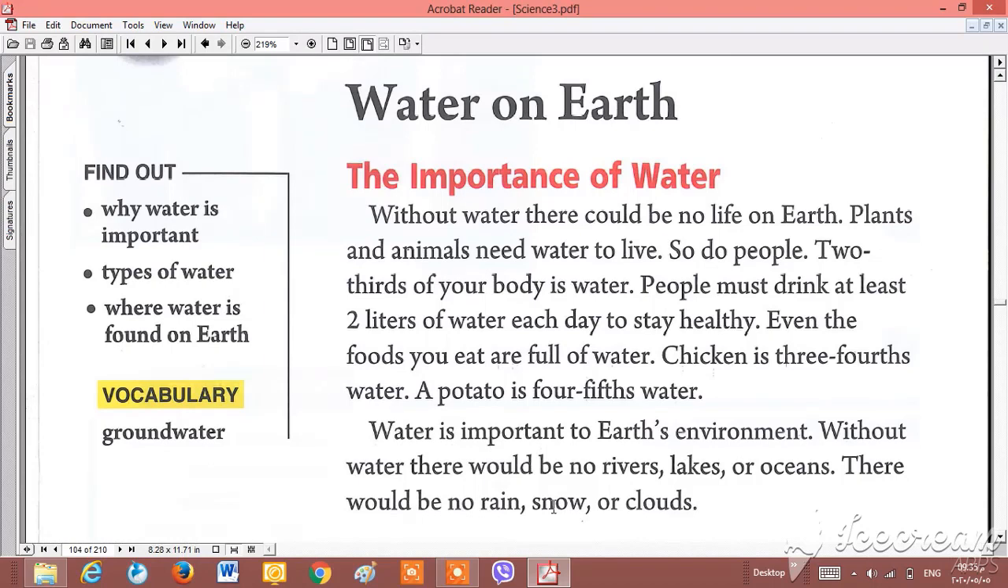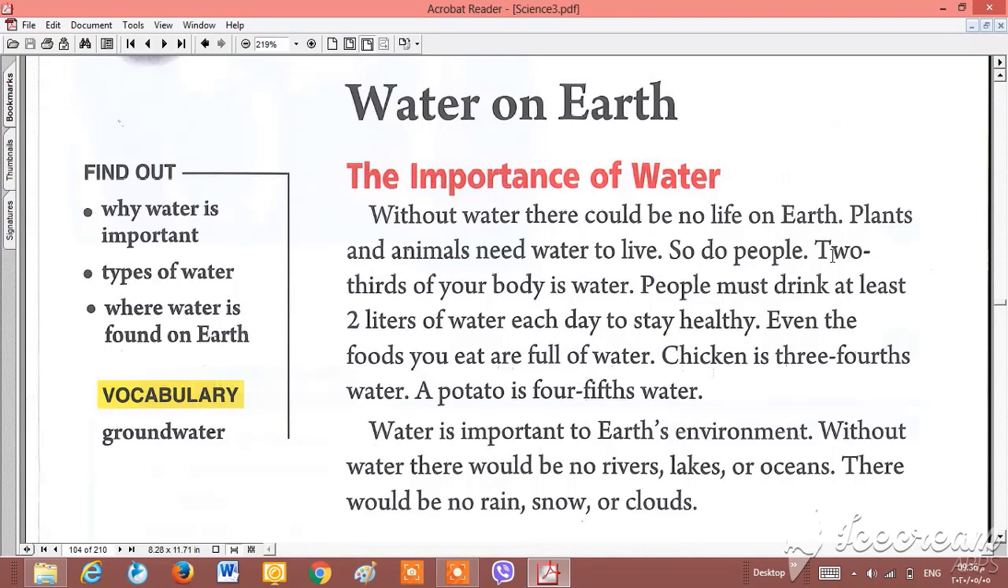Firstly, you should open your books at page 106. Okay, we studied the importance of water. We said that water has a lot of importance. For example, humans, plants and animals need water to live. They can't live without water. Water is the most important thing in our life and in plants' and animals' life.